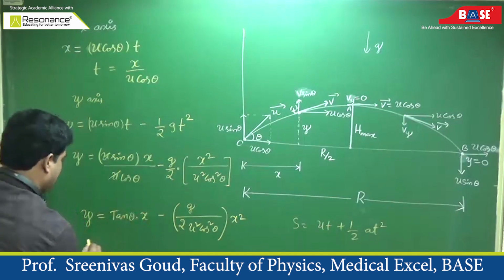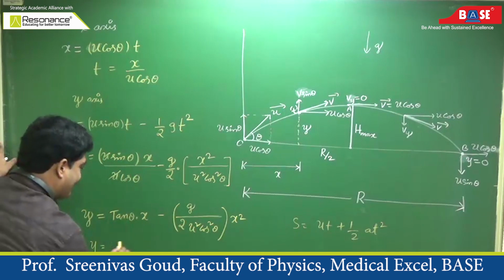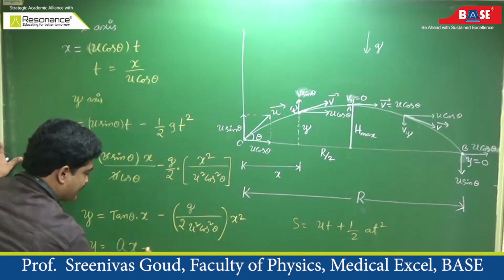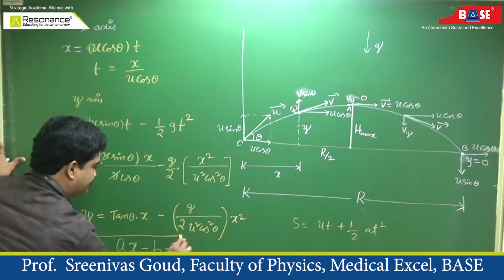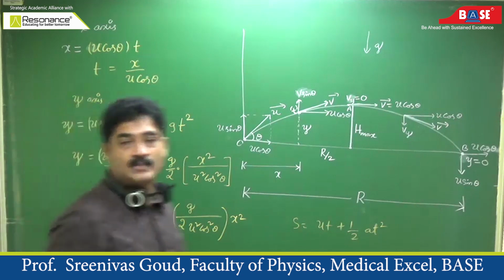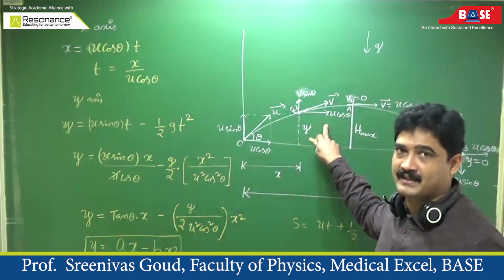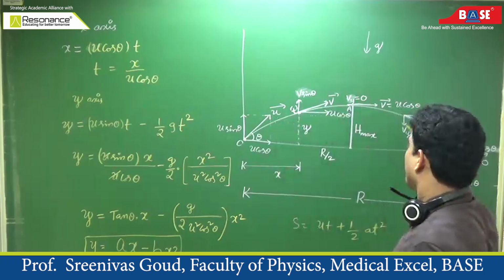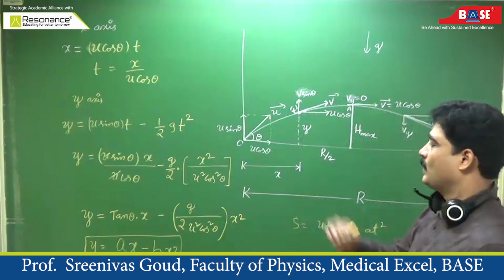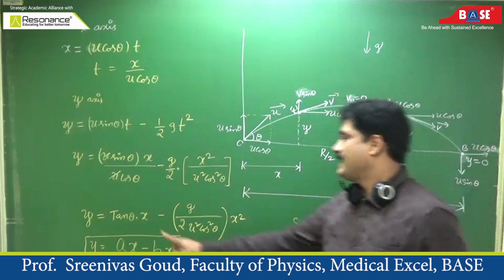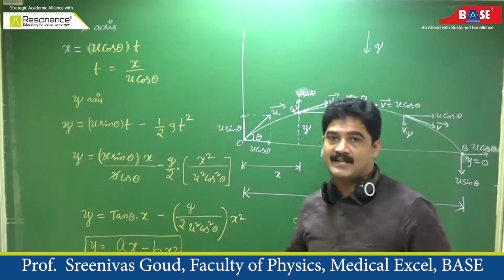So, since theta is constant, tan theta is constant, I replace this tan theta with the symbol a into x, minus this entire constant with one more symbol b into x square. So this is the equation of the parabola for this projectile, that is, the trajectory. The projectile has traced this parabola. For this parabola, this is the equation: y is equal to ax minus bx square, where a is equal to tan theta, and b is equal to g by 2 u square cos square theta.